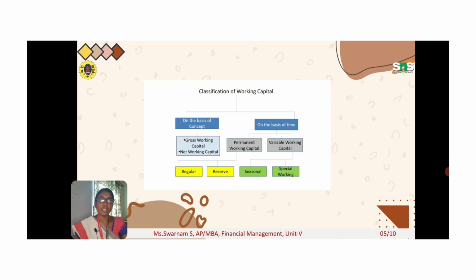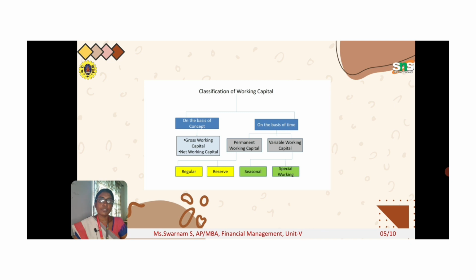That is what is called net working capital. In gross working capital, you will not compare your assets with your liabilities. In net working capital, you compare your current assets with the current liabilities, and the deduction of the liabilities from the assets is what is called net working capital.